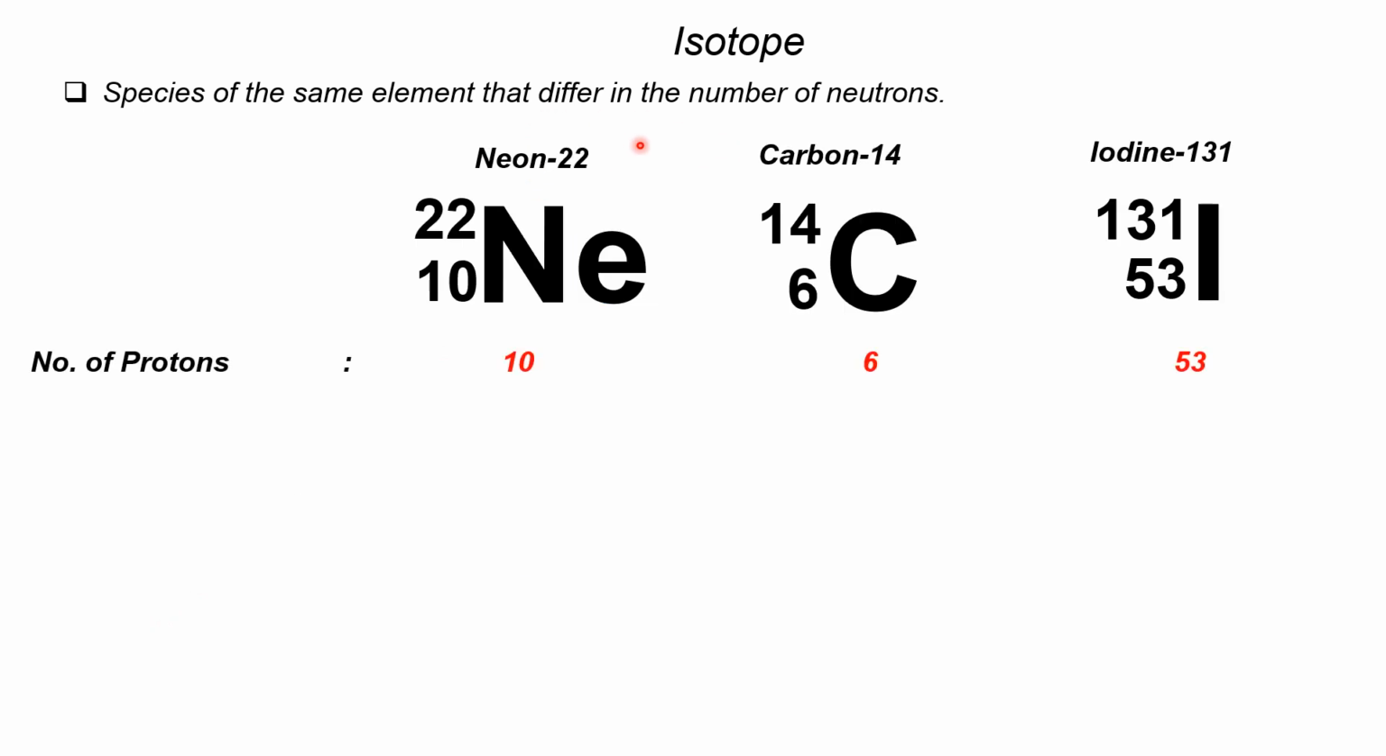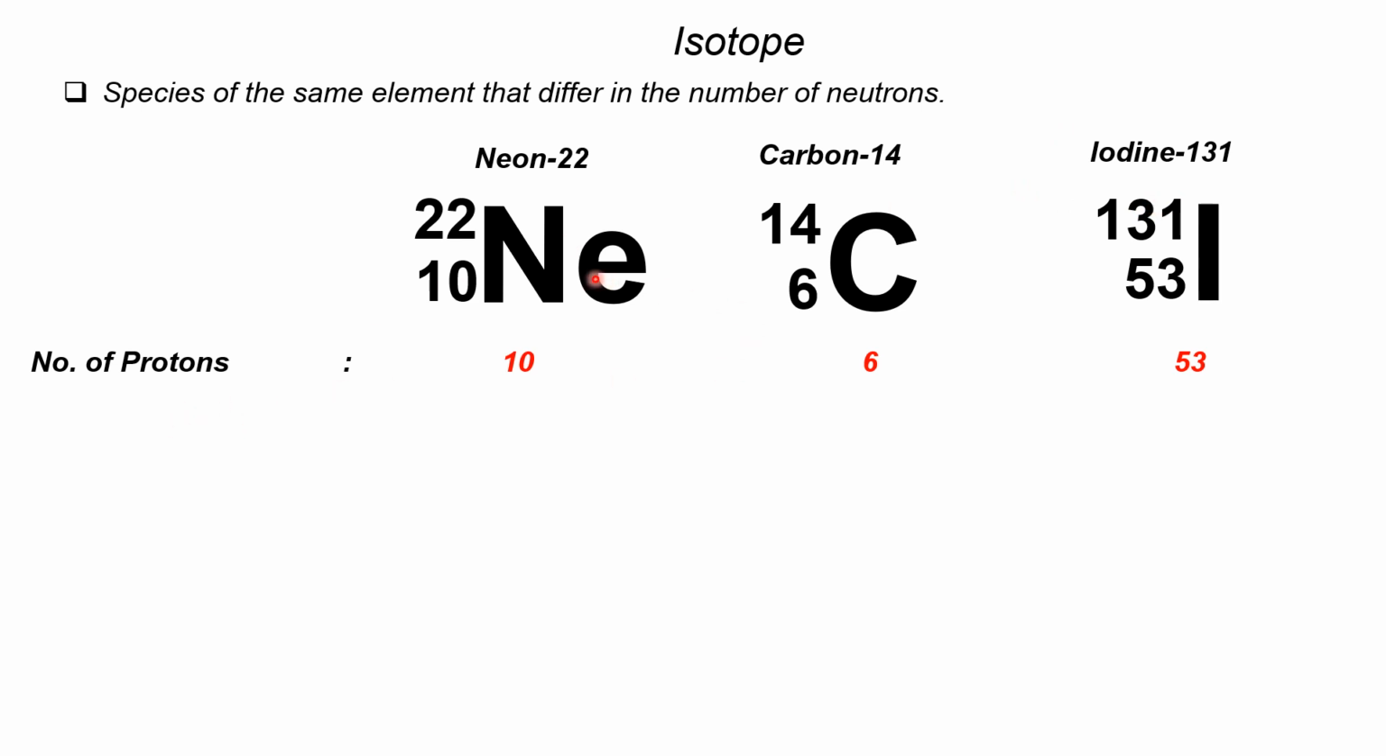Another example is neon, carbon, and iodine here. Neon 22 and carbon 14, and carbon 14 is used for carbon dating. When we say carbon dating, it's a method for identifying the age of a certain object or artifact. No matter how long ago, even from ancient times, its age can be determined via carbon dating using this isotope. And iodine 131 is used for nuclear medicine, especially for the treatment of thyroid cancers and stuff like that. Okay.